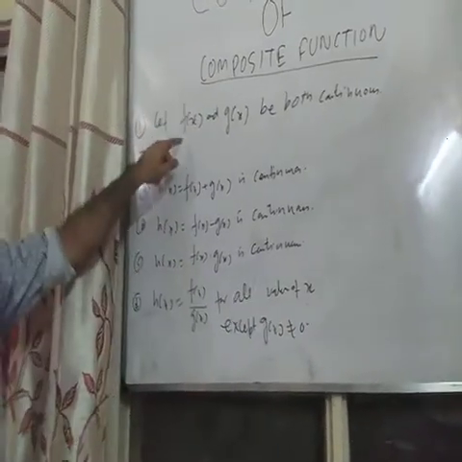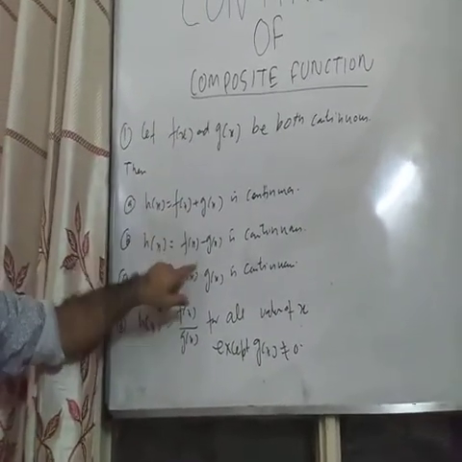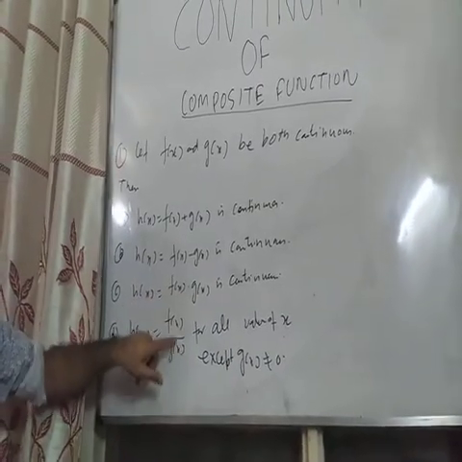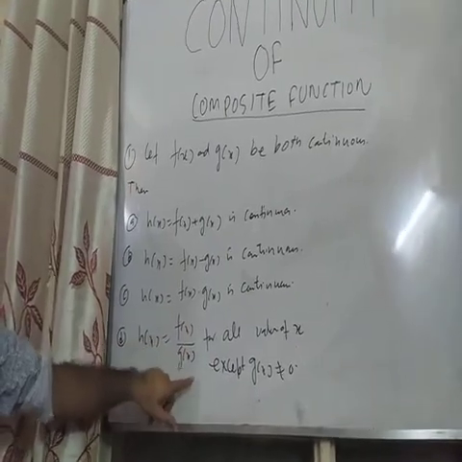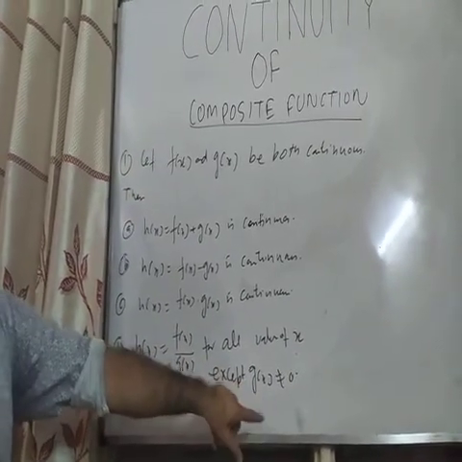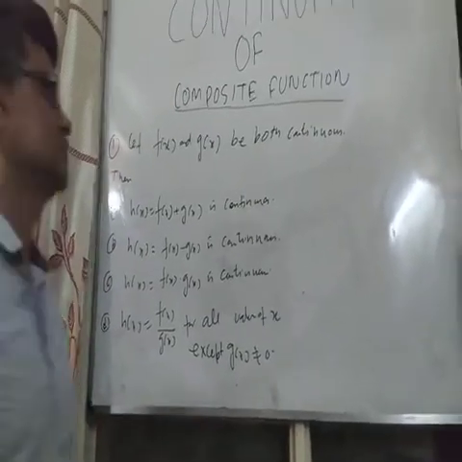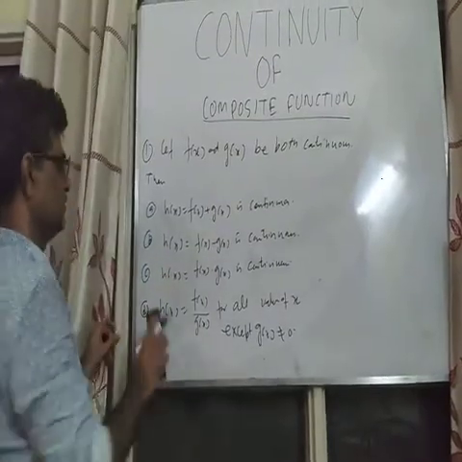So you can see that when f(x) and g(x) both are continuous, then the sum of the function is continuous, difference is continuous, product is continuous, and division is continuous for all the values of x except where g(x) is equal to 0. For these values only, the function will be not continuous. So in this case, we have discussed when f(x) and g(x) both are continuous.